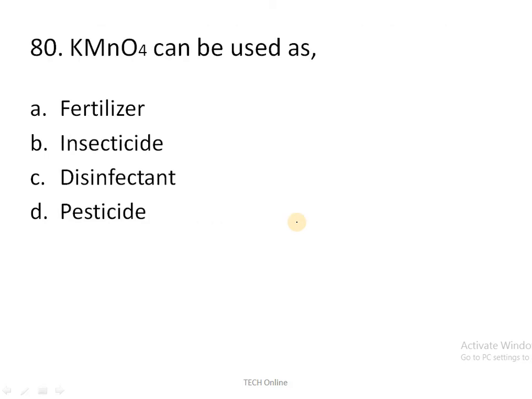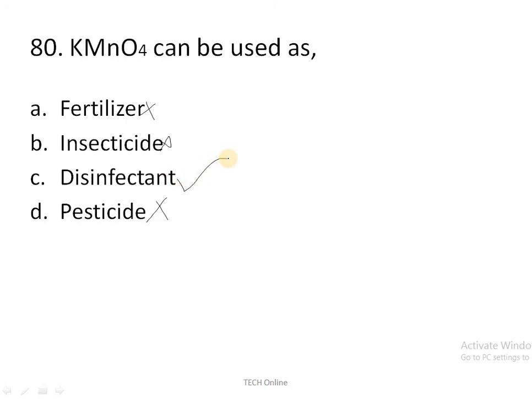Moving to the next question, KMnO4 can be used as a, what is KMnO4? Potassium permanganate. Potassium permanganate is not used as a fertilizer, so that is a wrong answer. It is also not used as an insecticide, which is also wrong. It is not used as a pesticide either. It is used as a disinfectant.